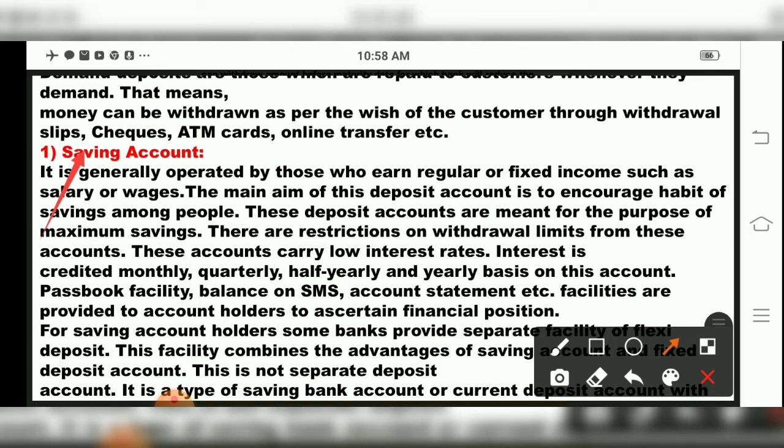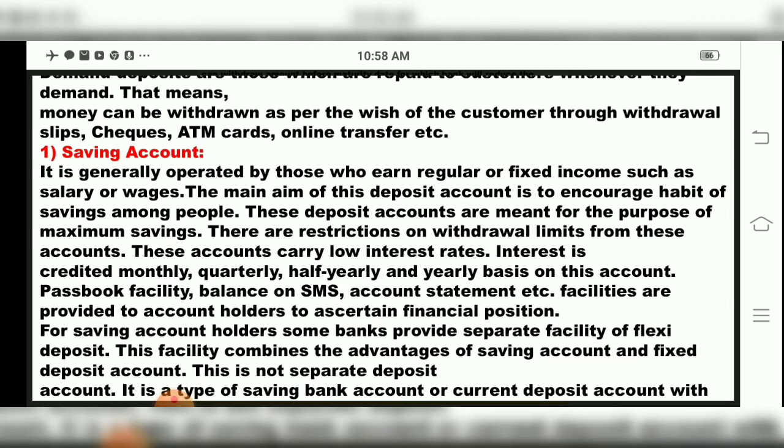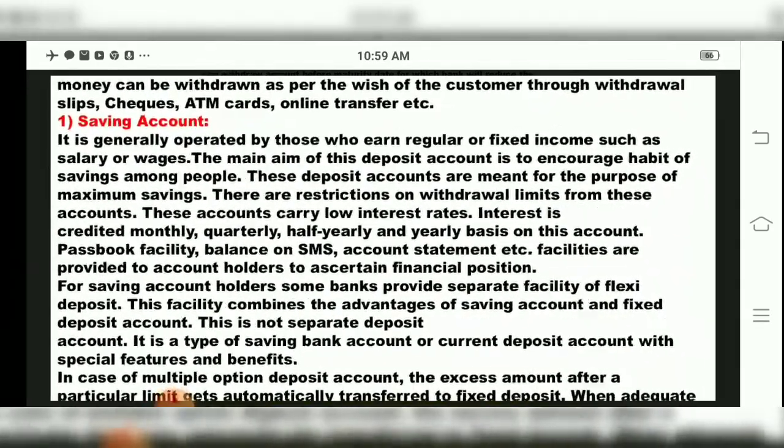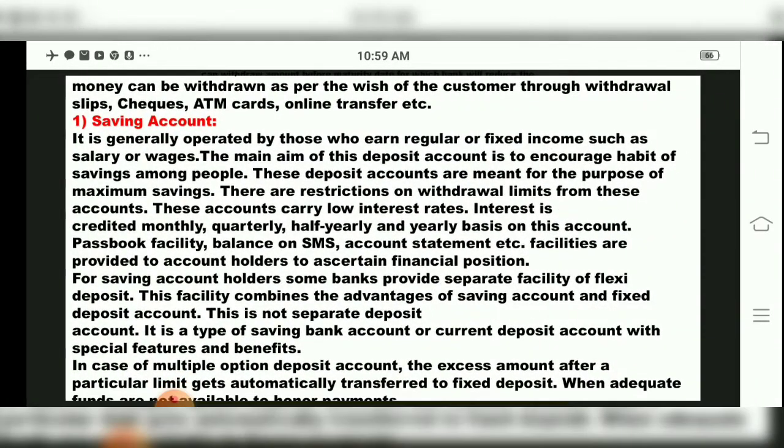For savings account holders, banks provide a separate facility called flexi deposit, meaning flexible. This facility combines the advantages of a savings account and a fixed deposit account. This is not a separate deposit account, children. It is a type of savings bank account or current deposit account with special features and benefits. In a multiple option deposit account, the excess amount after a particular limit gets automatically transferred to fixed deposit, and is used when adequate funds are not available to honor payments.